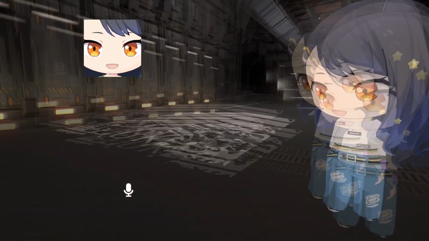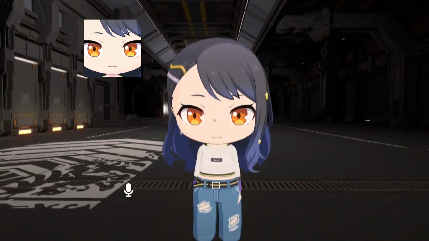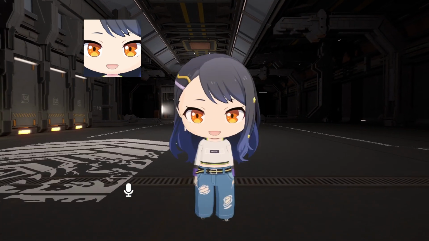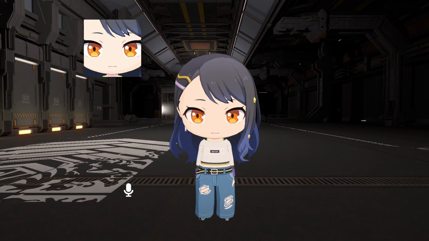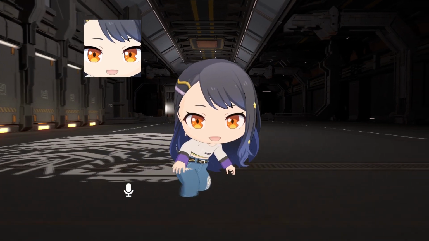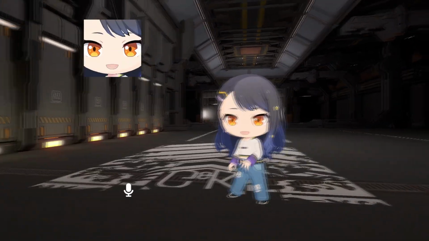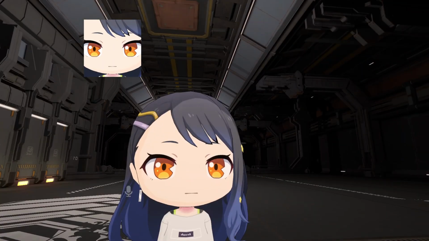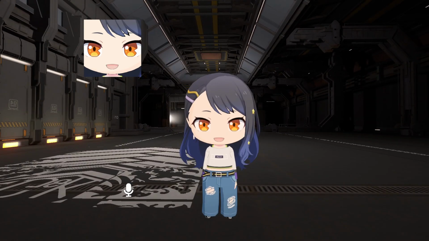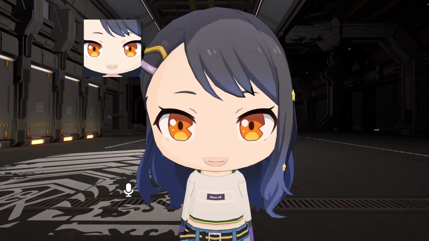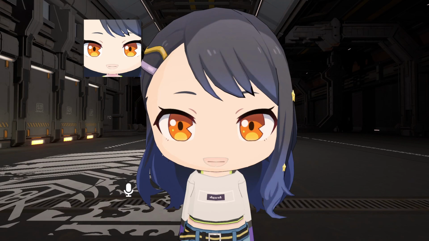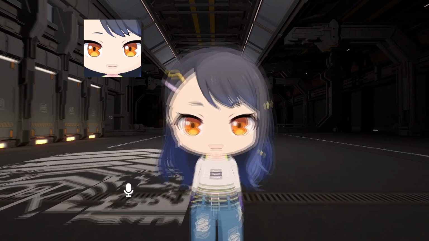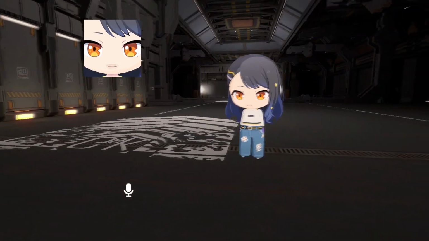That's pretty much it. If you want to do it for Quest, obviously you'll have to use the VRChat Quest Toon shader. But yeah, that's really all there is. This will work for pretty much all the characters. So yeah, I just realized I forgot to make her blink. I think. Wait, did I? Oh no, she blinks. I'm stupid. Okay, I made her blink.